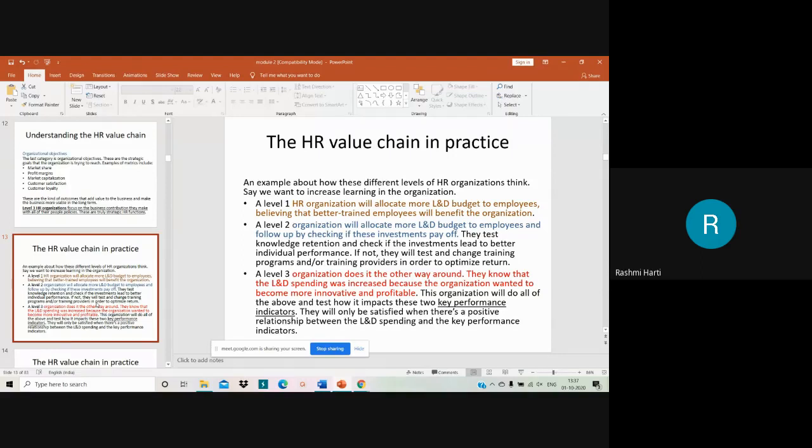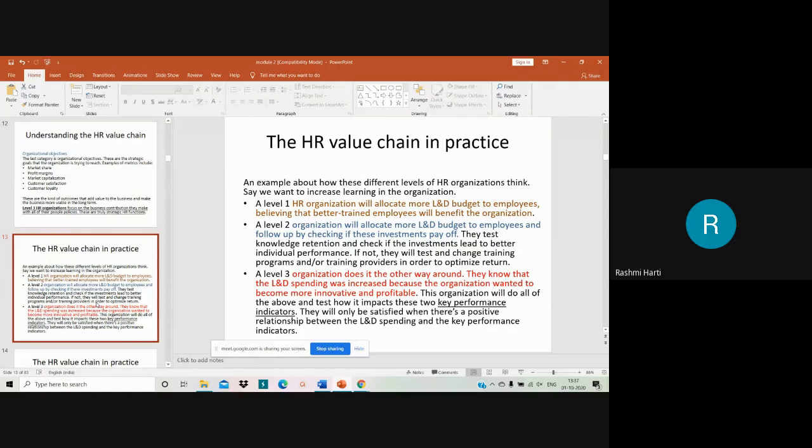At level 3, it is a higher level of HR. So organizations do it the other way around. They know that L&D spending was increased because the organization wanted to become more innovative and more profitable. So these organizations will do all of the above and test how it impacts these two key performance indicators. Here they will only be satisfied when there is a positive relationship between L&D spending and key performance indicators. That means it is leading to the profits of the organization.